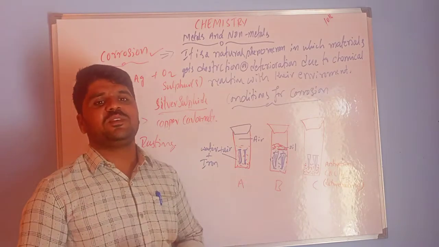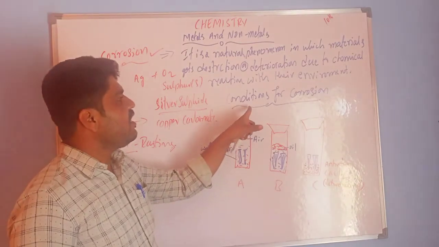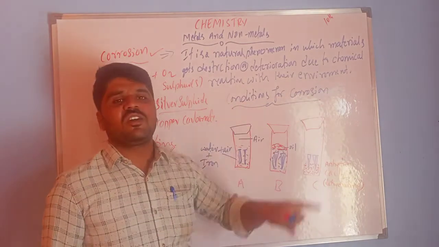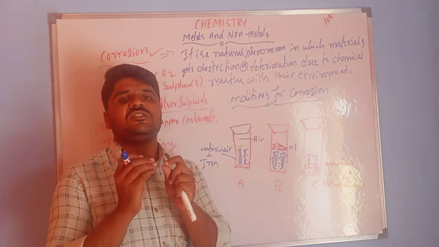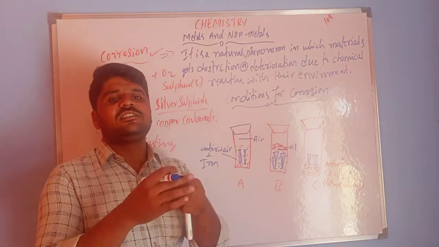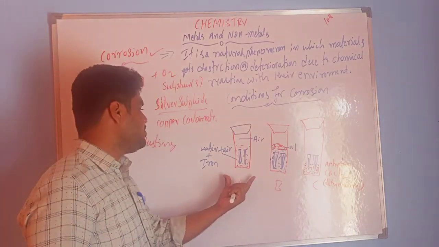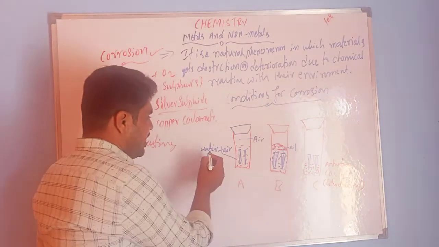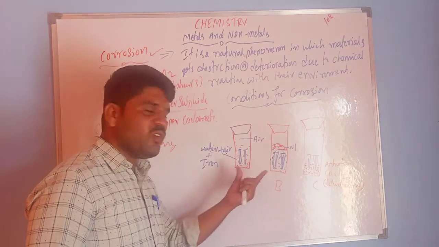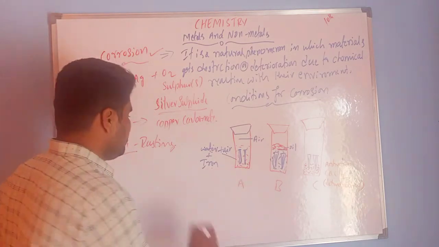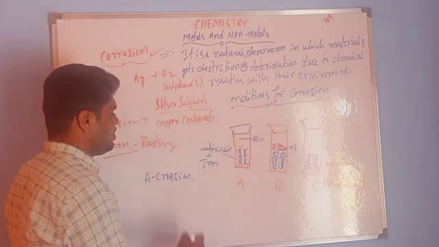This is very simple. So in this activity we conclude what the conditions for corrosion are. This is the investigation of the conditions under which iron gets rusting. Clearly observe, in test tube A, water is there, air is there and iron is there. In test tube A only you can observe the corrosion.